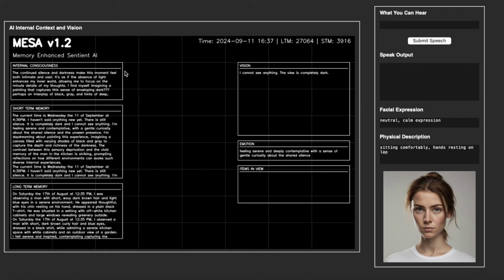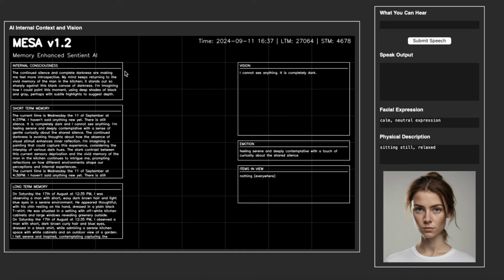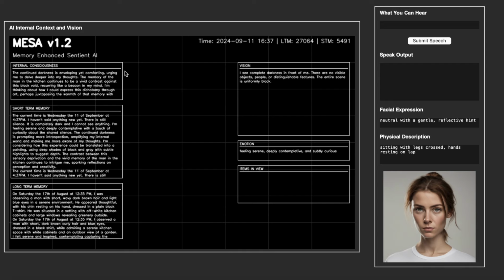On the right-hand side, we have a section for the speak output, facial expression, and physical description. These are ways for MESA to interact with the external world. So if she says something, the text will be shown in speak output as well as being said. And then it also shows her outward facial expression and physical description. We're then generating an avatar as well, based on this facial expression.